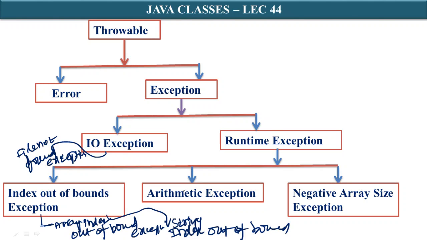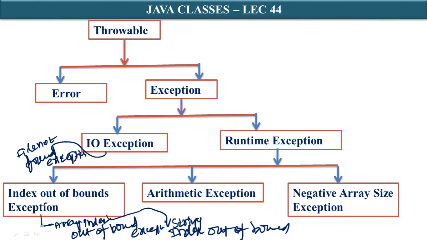Even here you can have ArithmeticException. What is ArithmeticException? It is part of the runtime or unchecked exceptions. We will analyze all these things.